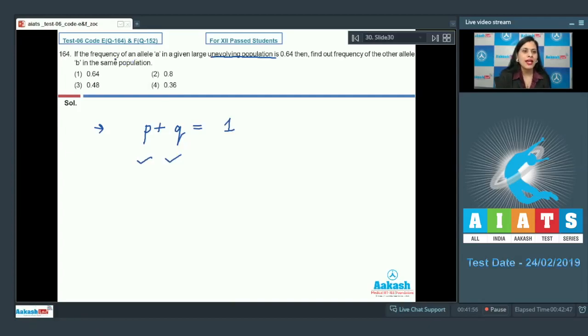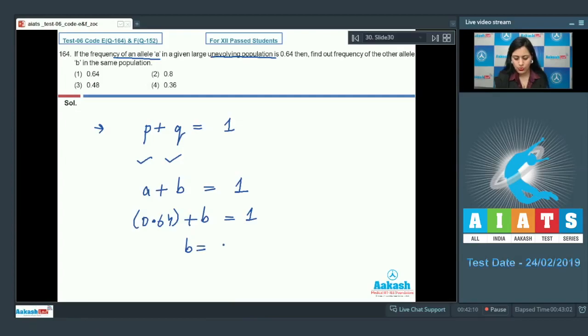In the question, the allele frequency of A is 0.64. So A plus B equals 1, 0.64 plus B equals 1. So B would be equal to 1 minus 0.64, which is 0.36. So the correct answer to this question is option number 4, 0.36.